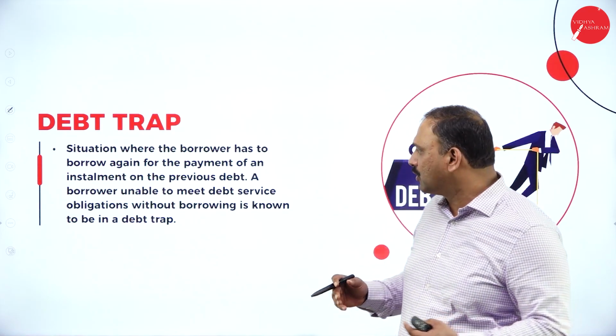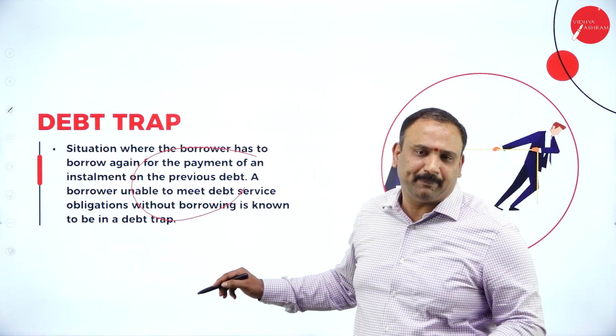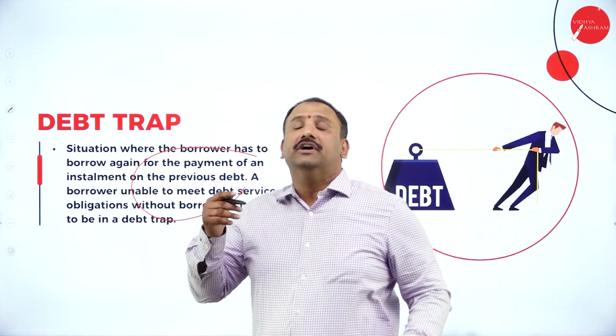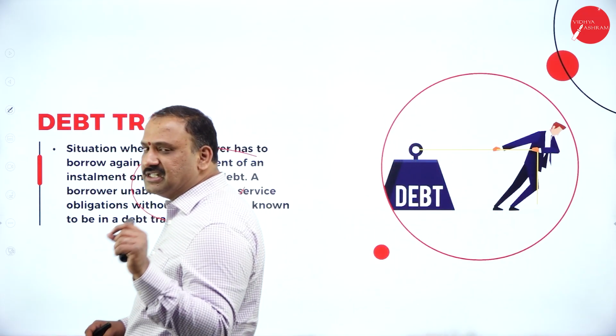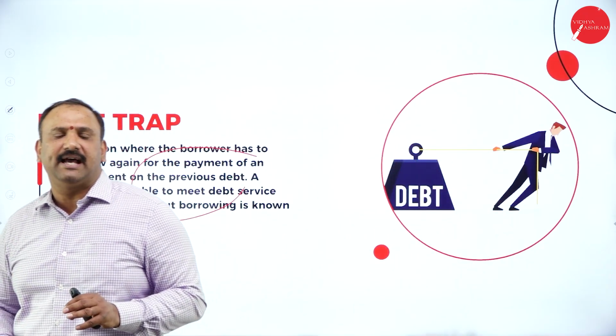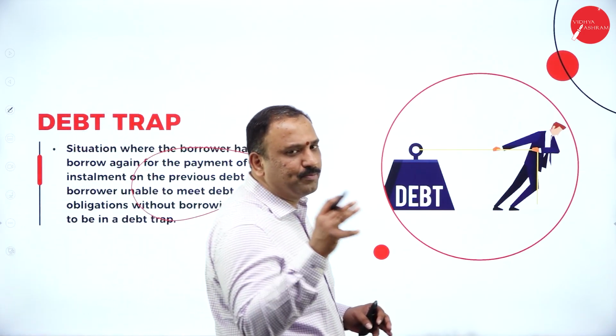The next one we are talking about is a situation where the borrower has to borrow again and again for payments and is not able to repay the old debt. Now, in India, there have been certain situations where, to improve a sector, we have always borrowed money.